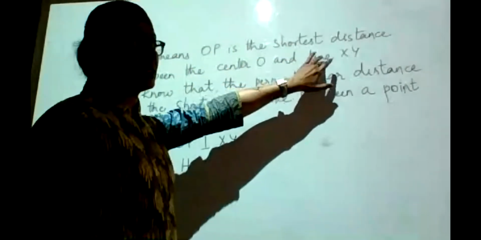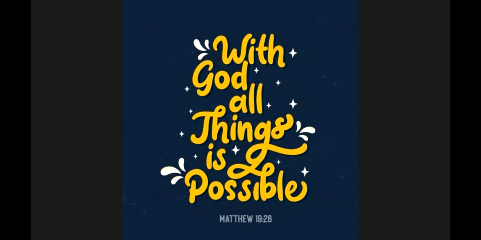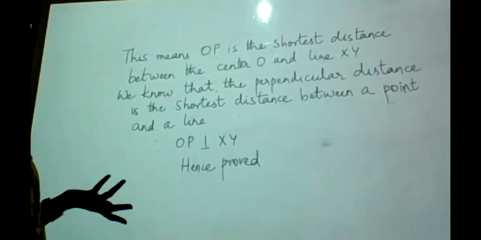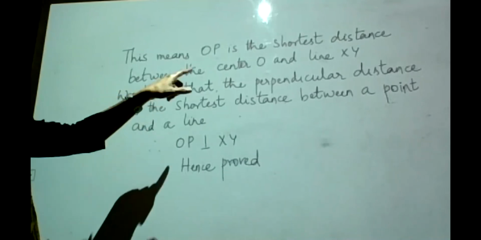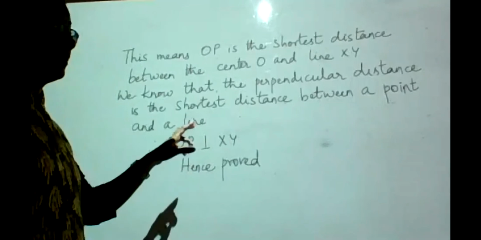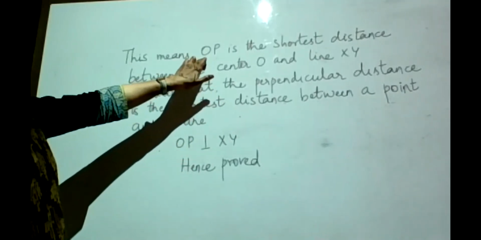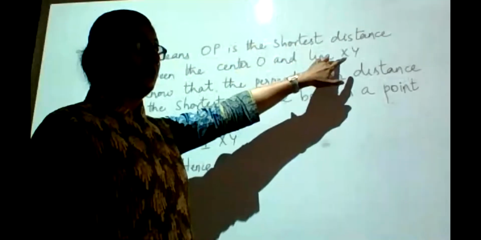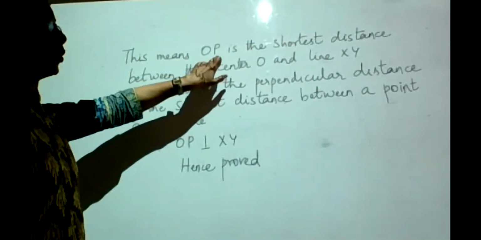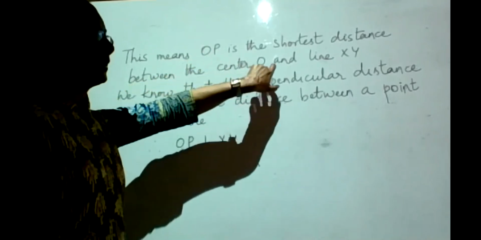What is this line XY for the circle? It is the tangent. So, tangent. The shortest distance between the center and the tangent XY is going to be the perpendicular distance. We know that the perpendicular distance is the shortest distance between a point and a line. Now we are able to show that OP is the shortest distance between O and XY. So what can I tell about OP? OP will be the perpendicular distance between O and XY.